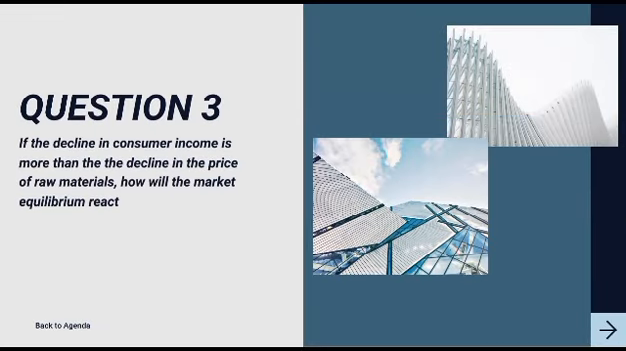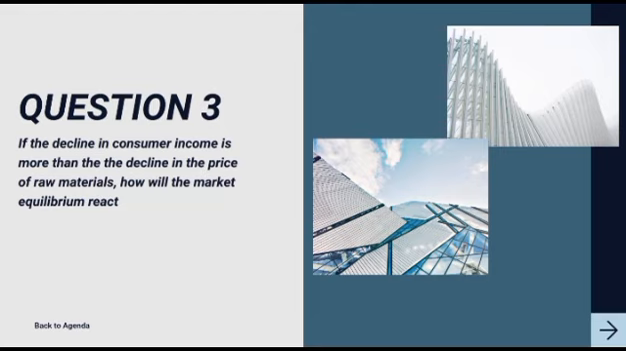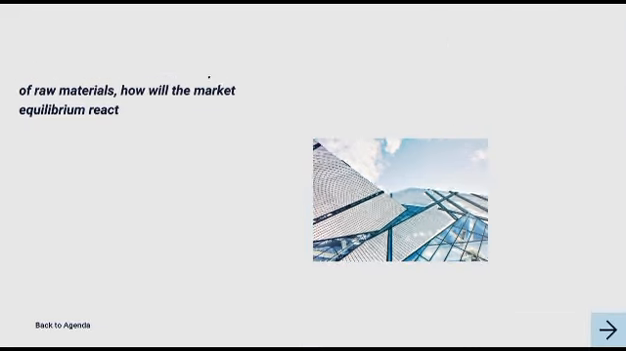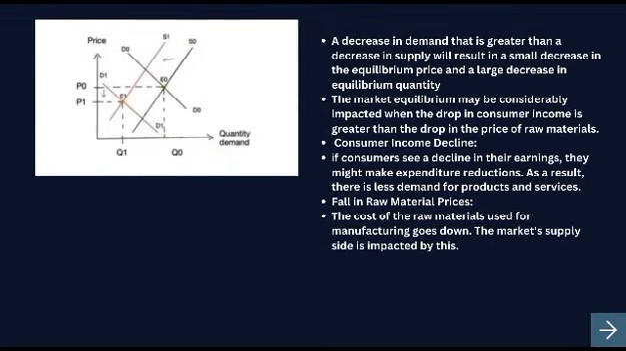Question 3. If the decline in consumer income is more than the decline in the price of raw materials, how will the market equilibrium react? As you can see, this is the graph for question 3. A decrease in demand that is greater than a decrease in supply will result in a small decrease in equilibrium price and a large decrease in equilibrium quantity.